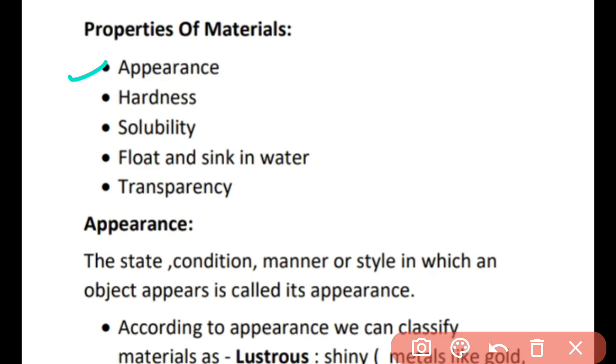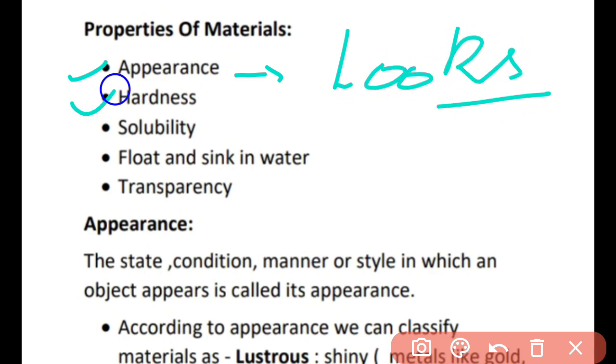Appearance means how does that material look. For example, what color is the wood? The wood is of brown color. What color is the paper? The paper is of white color. So we can differentiate things on the basis of color. How do they look? Does it have the shine or not? In which condition is it? Is it a metal? Is it a solid, liquid, or is it a gas? Or in which condition is it? So this is called the appearance, how it looks.